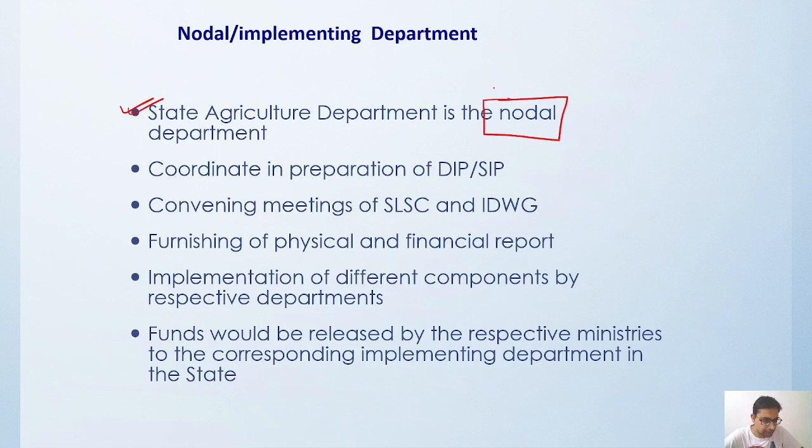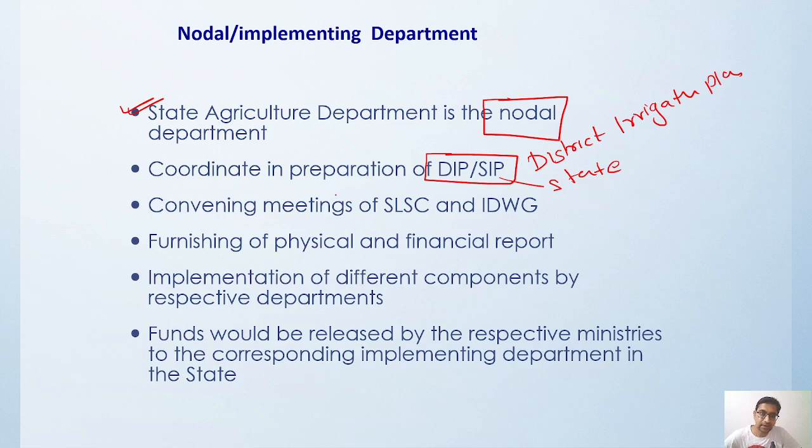Okay, so the state will collate all the sub-projects of each cluster received from different implementation departments, district-wise, as one DPR. Okay, then coordinate in preparation of the district irrigation plan and the state irrigation plan.